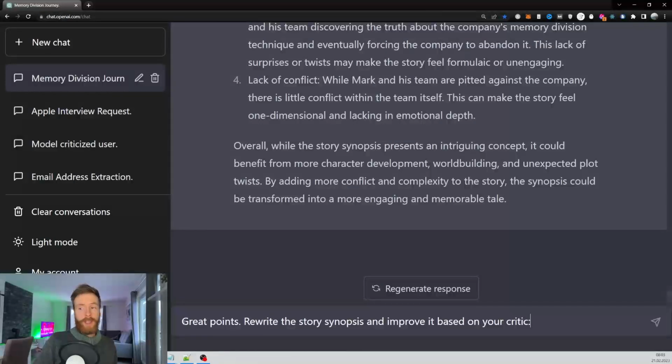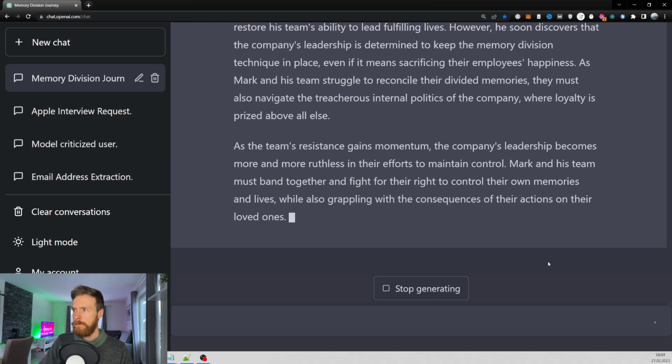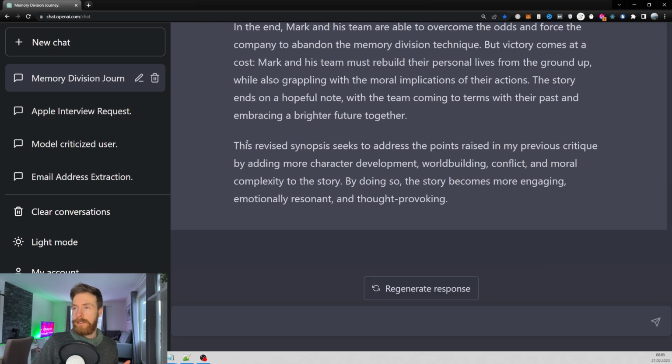So I just go, great points, rewrite the story synopsis and improve it based on your critique. Okay, so here we have it. So let's just read it. The revised synopsis seeks to address the points raised in my previous critique by adding more character development, world building, conflict, and moral complexity to the story.